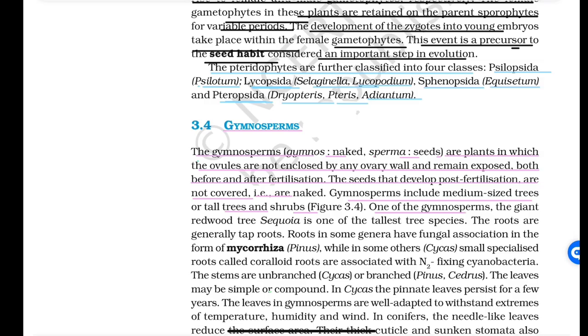One of the gymnosperms, the giant redwood tree Sequoia, is one of the tallest tree species. The roots are generally tap roots. Roots in some genera have fungal association in the form of mycorrhiza, like in Pinus, while in some others, like in Cycas, small specialized roots called coralloid roots are associated with nitrogen fixing cyanobacteria.